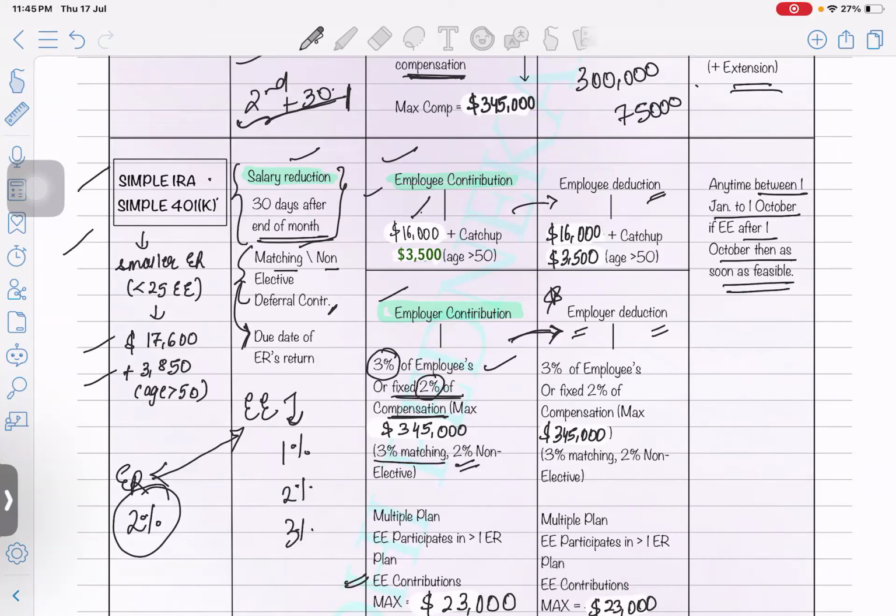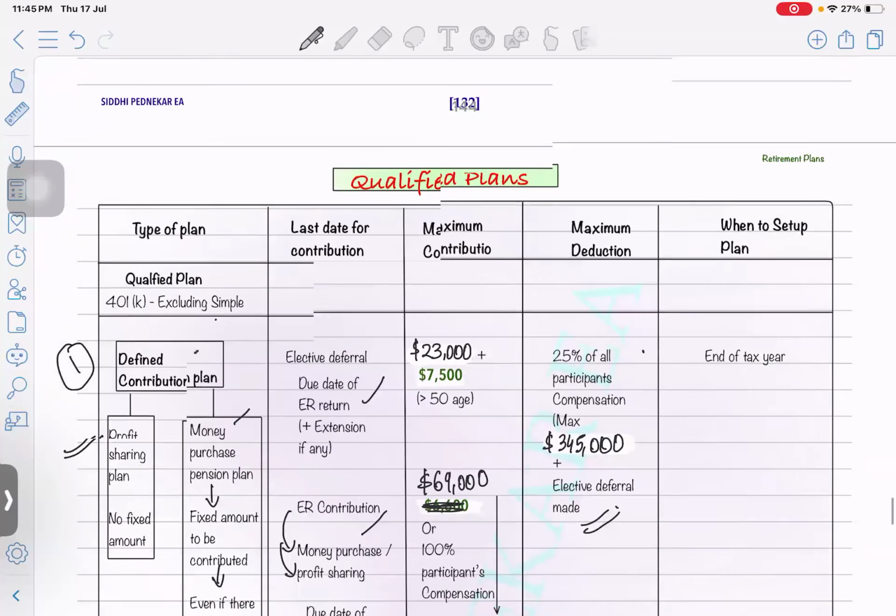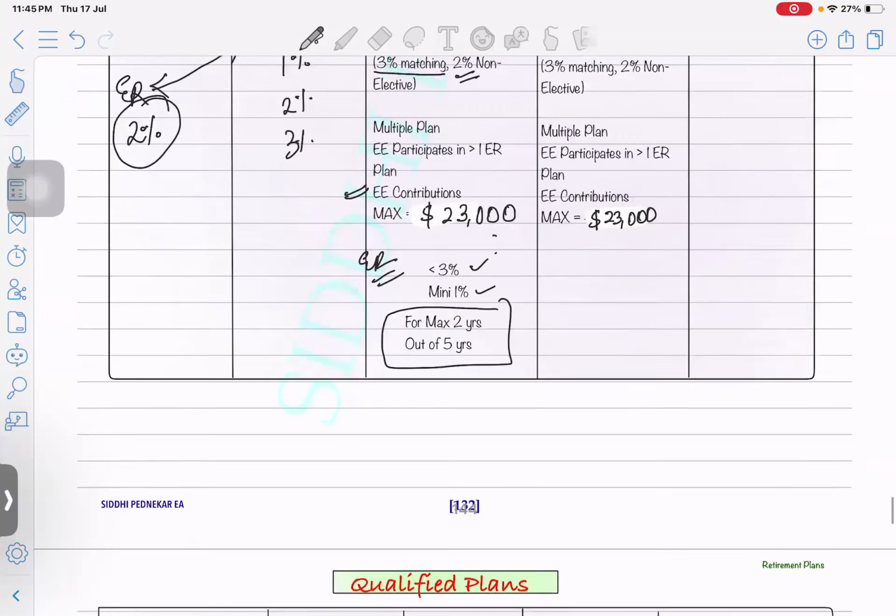So you just need to remember the differentiation between SEP, Simple IRA, 401k, and the last plan which we are going to take right now.